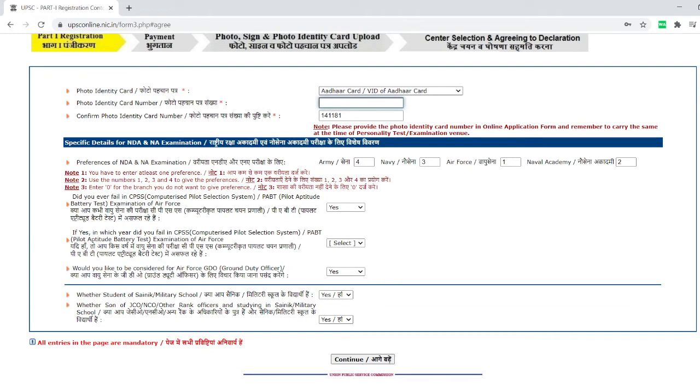Aadhaar card: here I have to give the proper Aadhaar card number. Instead of Aadhaar card, I can give school ID. Anything I can give, basically.